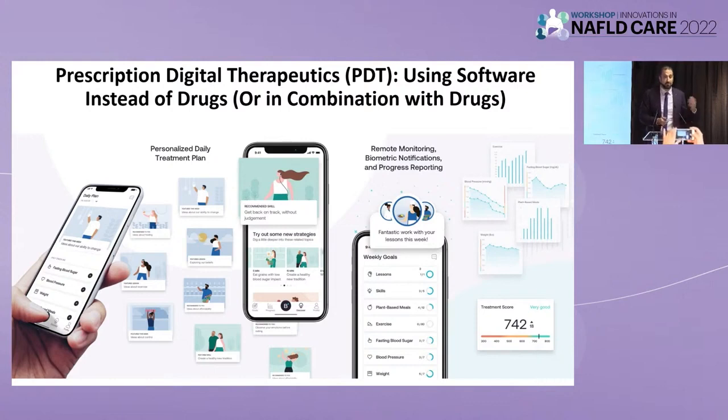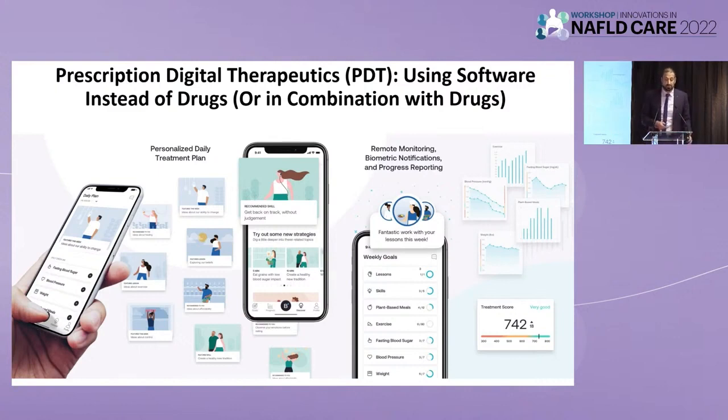Think about it. If you have an obese patient who's 30 years old with fatty liver disease and very high BMI, and you get them on semaglutide, for how long are you going to keep them on it? For the next 60 years to maintain their weight? I don't think this is cost-effective. So how can we sustain that weight loss without medications?